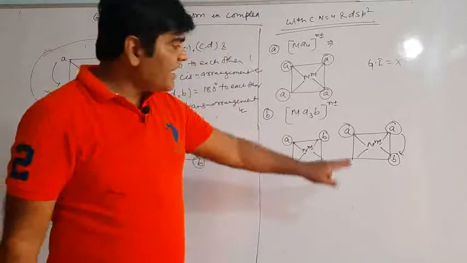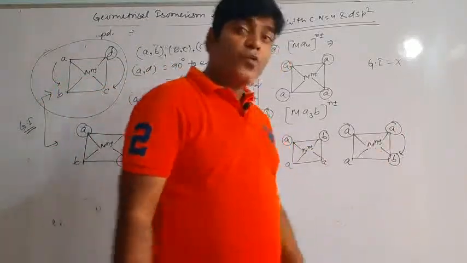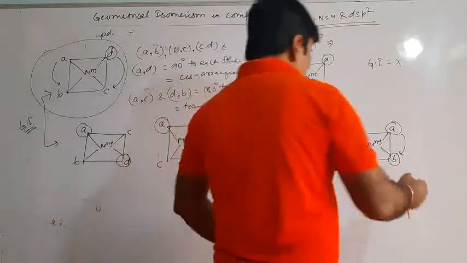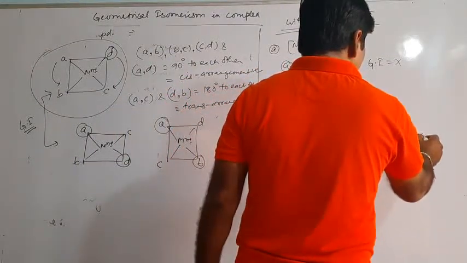Even after interchanging their positions, it means they will not exhibit geometrical isomerism. So again, GI is not possible.